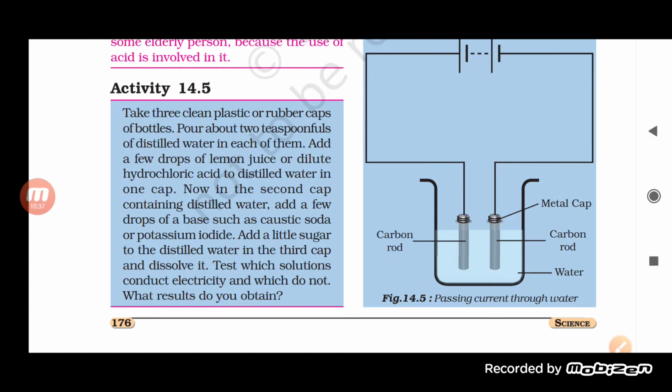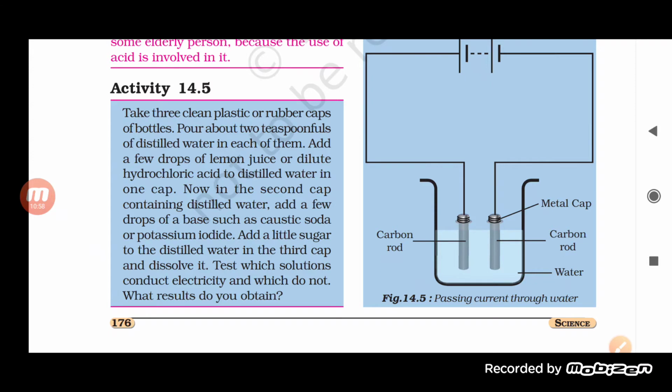Now in the second cap containing distilled water, add a few drops of a base such as caustic soda or potassium iodide. Add a little sugar to the distilled water in the third cap and dissolve it. Test which solutions conduct electricity and which do not.